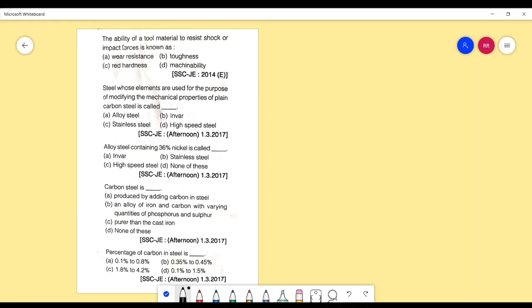Moving on, we have our next question. The ability of a tool material to resist shock or impact forces is known as wear resistance, toughness, red hardness, machinability. Well, as I mentioned before, during the cases of shock or impact loading, we consider modulus of resilience and modulus of toughness as two important properties. So the answer should be B, toughness. And if you look at the definition, toughness is also defined as a property of a material to resist fracture due to high impact loading.